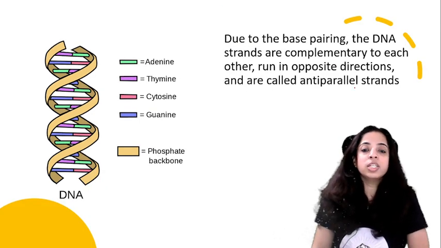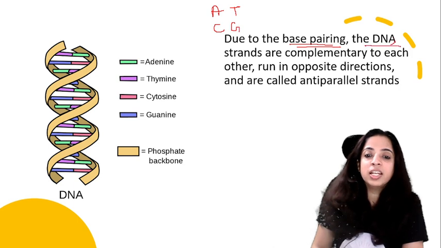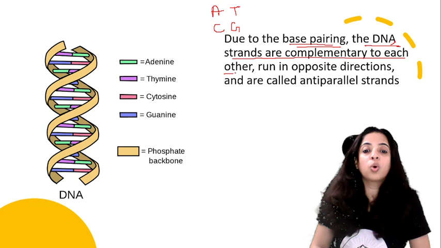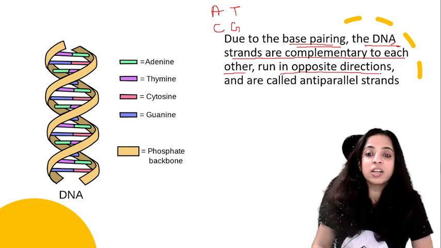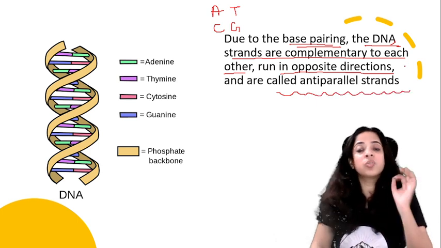Due to this base pairing of A with T and C with G, the DNA strands are complementary to each other. That is why we say that they are complementary to each other and they run in opposite directions. And they are called anti-parallel strands. This word is very important.